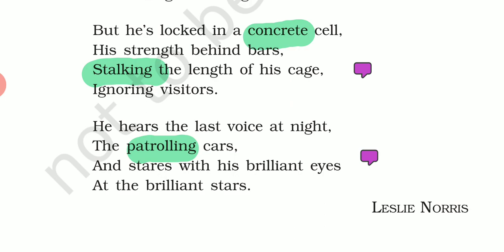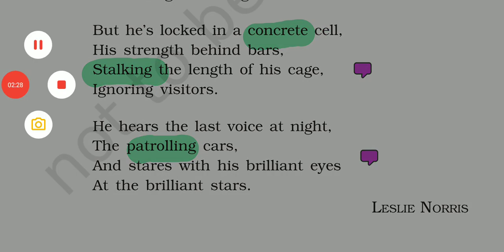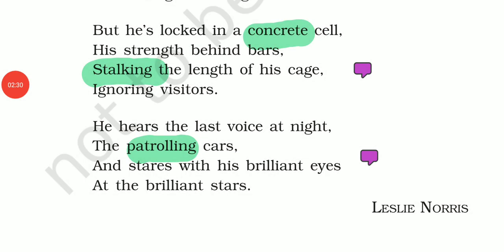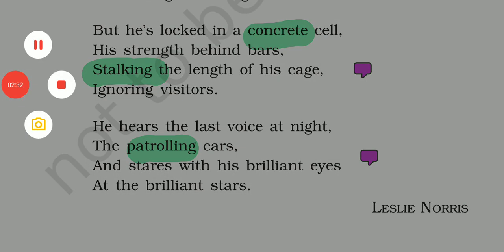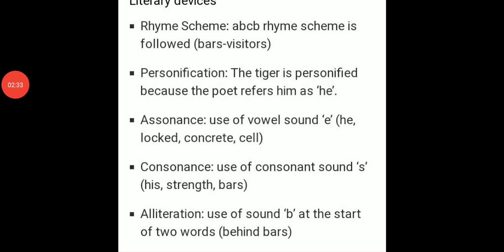So let us see the rhyming scheme and the poetic devices that are used. The rhyming scheme, as you all know, is A, B, C, B. Next literary device is personification. Here the tiger is personified by using he.